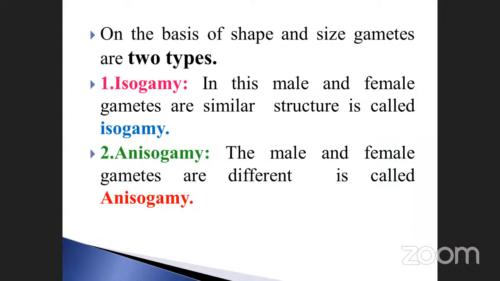The gametes were already discussed, isn't it? What are the types of gametes already studied? There are three types of gametes already studied, isn't it? What are they?